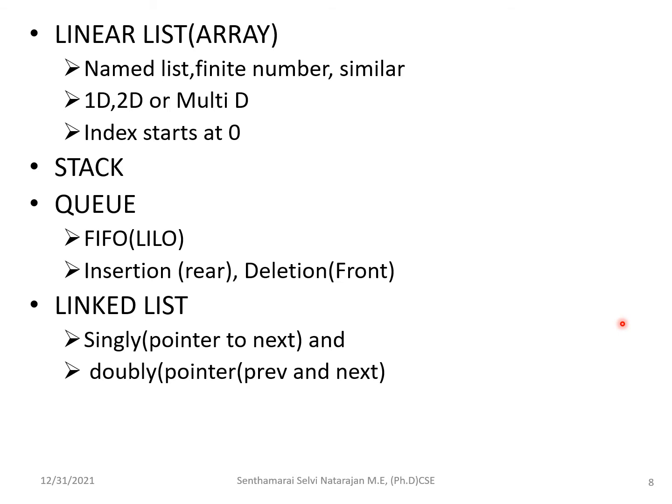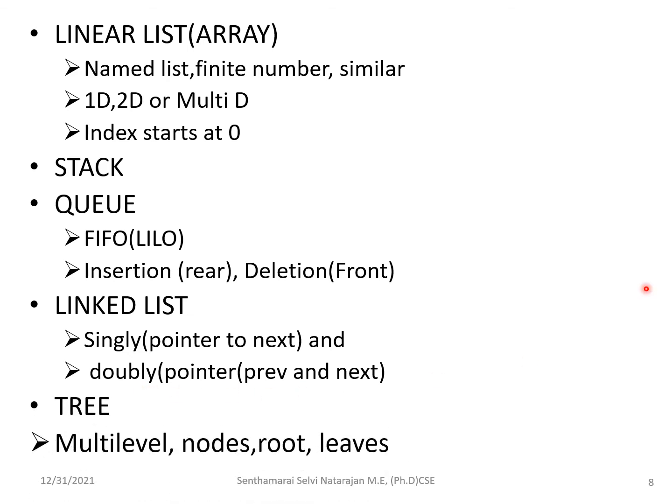The next data structure is the linked list. Here we have two categories: one is the singly and the other is the doubly linked list. In a singly linked list, we have one pointer which points to the next element, and in a doubly linked list, we have two pointers, previous and next. I'll show the diagrams to explain this.